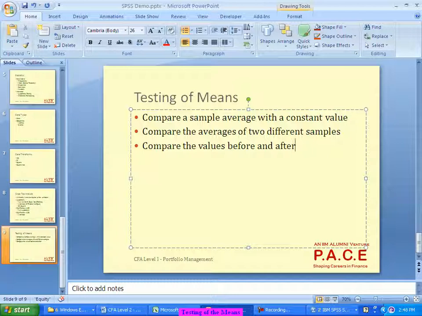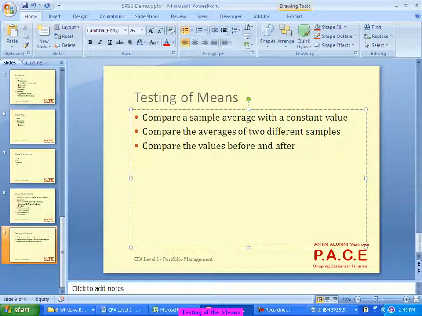Nothing to do with time series, only one observation, before something and after something. Time series is more like, every month I collect the data and I identify the patterns and all that stuff. Here it has nothing to do with that. Before a particular event and after a particular event, only one observation.